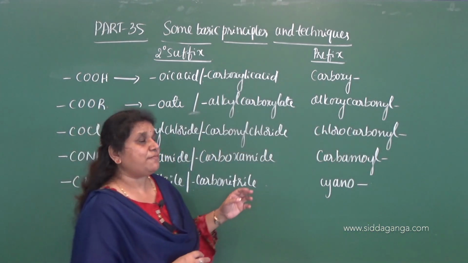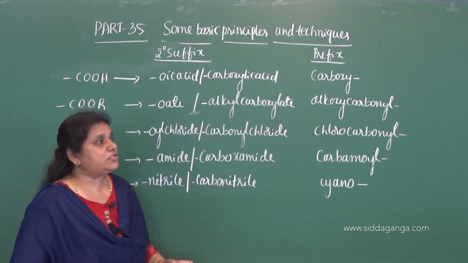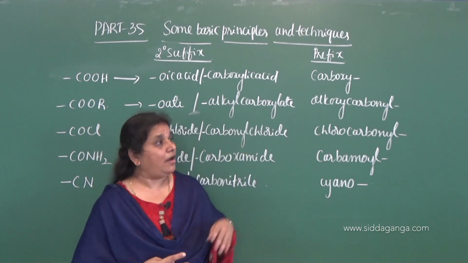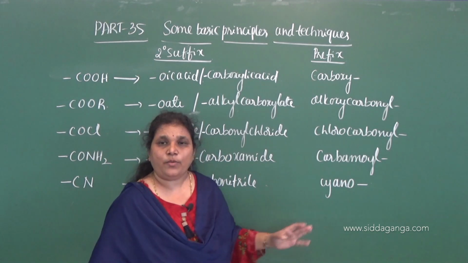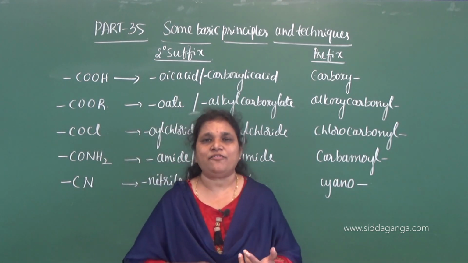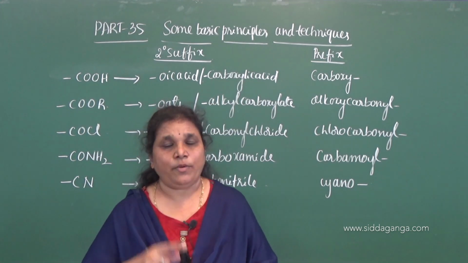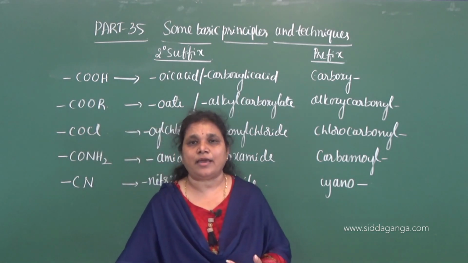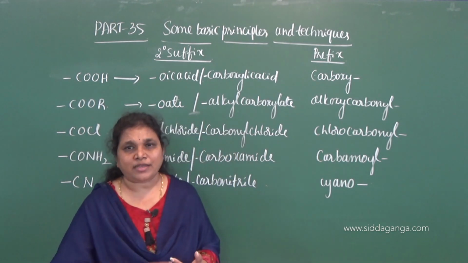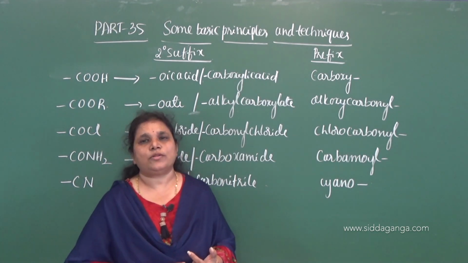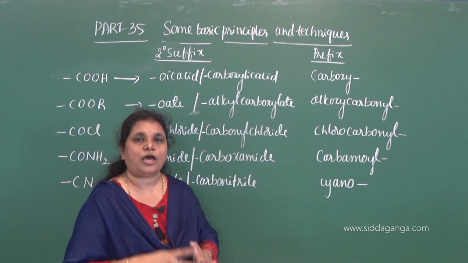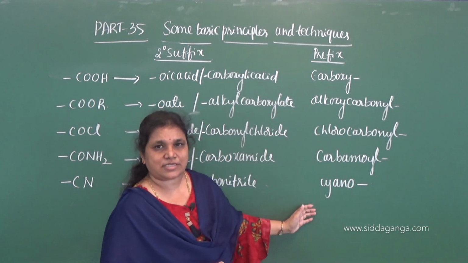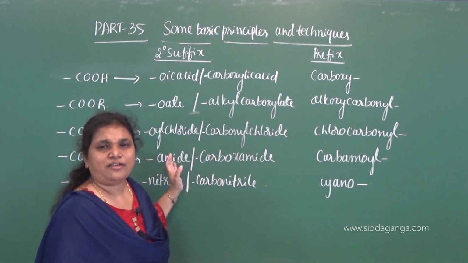Now when we are using prefixes for these functional groups, according to the order of priority, when we follow the priority table, then we use prefixes. When a given organic compound may be aliphatic or alicyclic, if it contains 2 or more different functional groups, then we have to use these prefixes, the prefixes for the different functional groups.